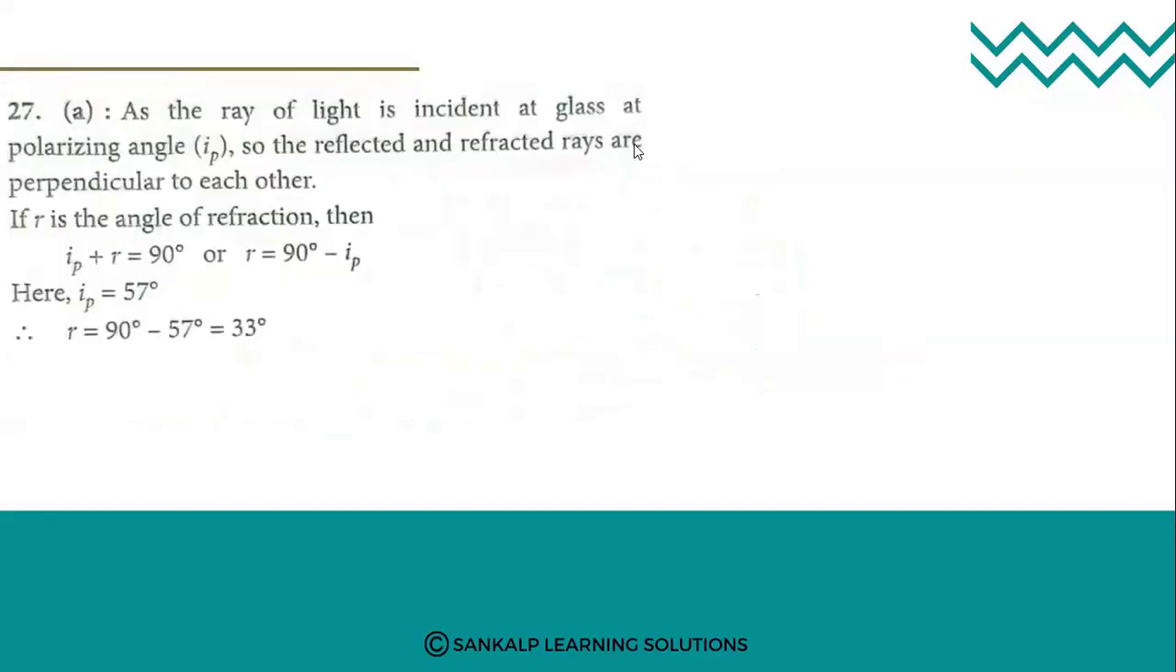As we know, for a ray of light at glass at the polarizing angle, the reflected and refracted rays are perpendicular to each other. So if r is the angle of refraction, then i_p plus r is equal to 90 degree. So the refracting angle is 90 degree minus i_p. Here the polarizing angle is given as 57. Therefore, 90 minus 57 is equal to 33 degree. Therefore, the angle of refraction is 33 degree.